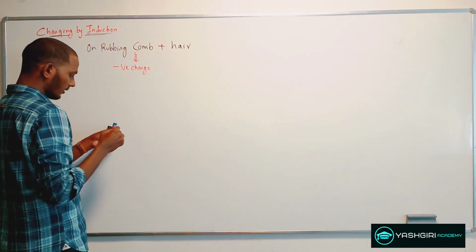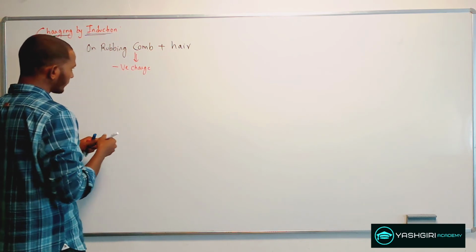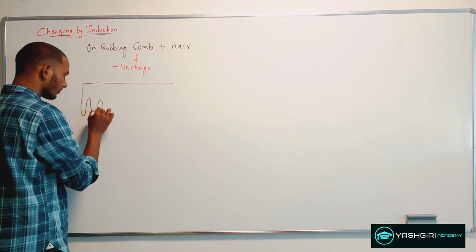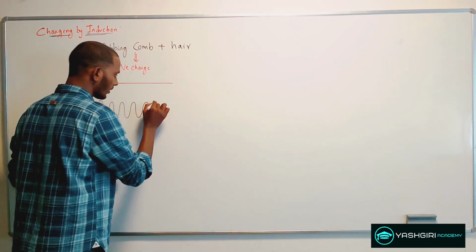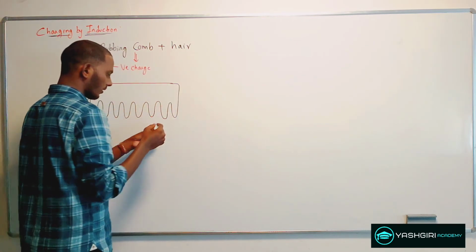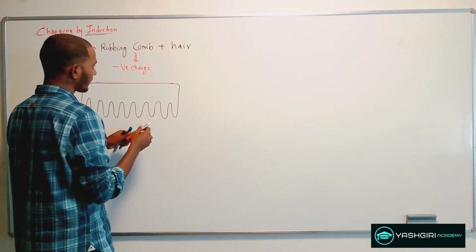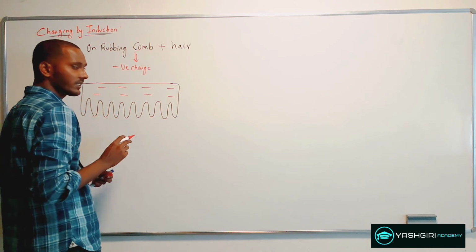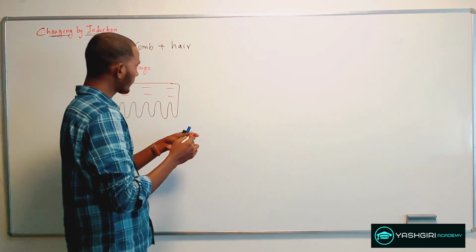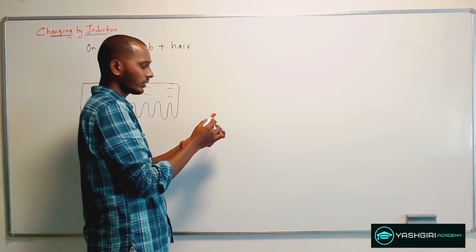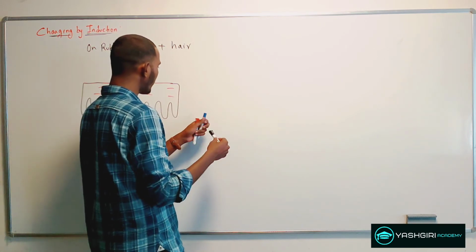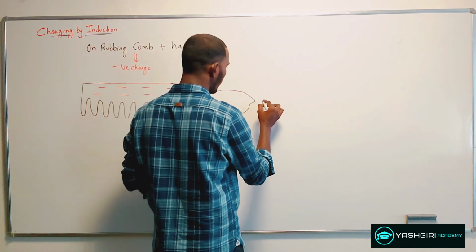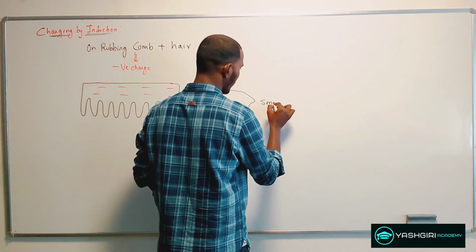Suppose this is your comb, and it will have a negative charge. And if the same negatively charged comb is brought closer to a small piece of paper, let's say this is the small piece of paper,